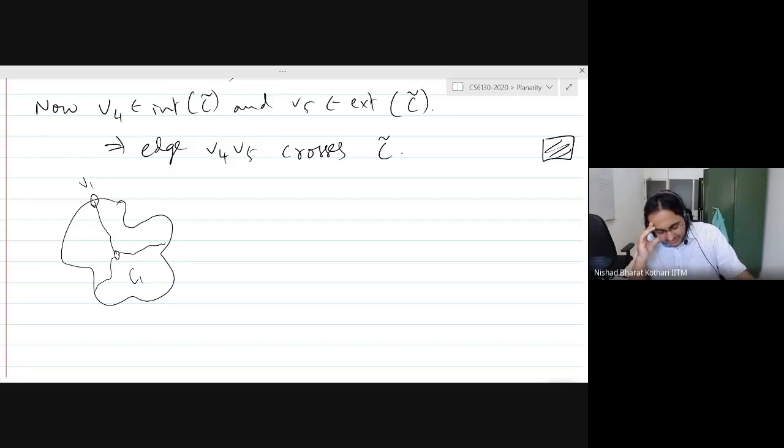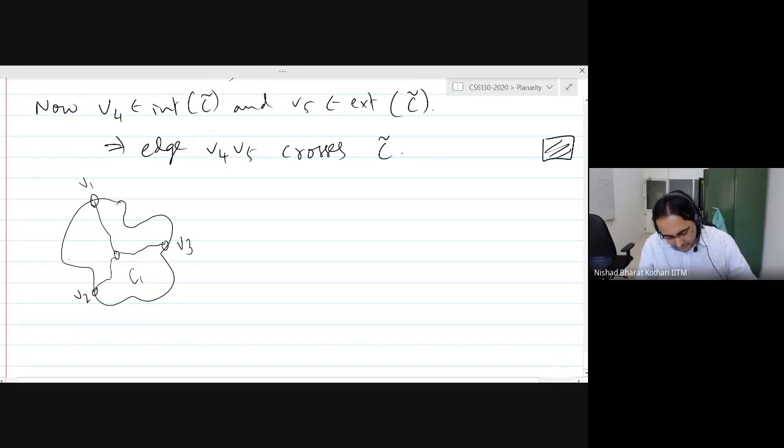So let's see. How can I convince you that V1 is definitely in the exterior of C1? Let me think about this. Okay. I think I can convince you. You see, when you have some points on a closed curve, they partition the curve into segments.